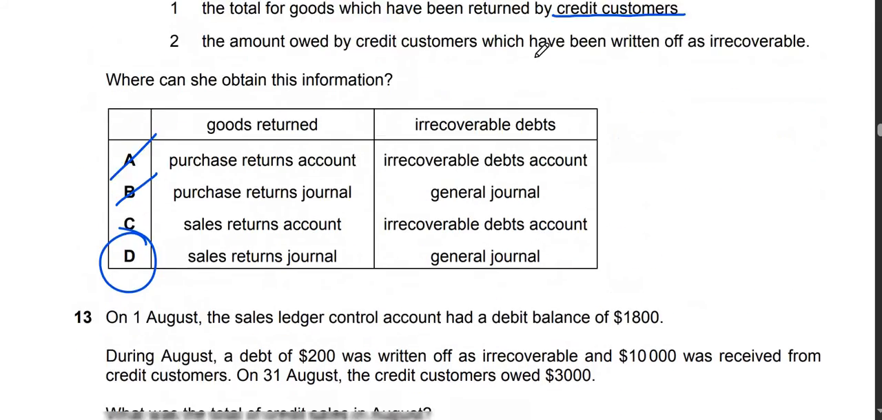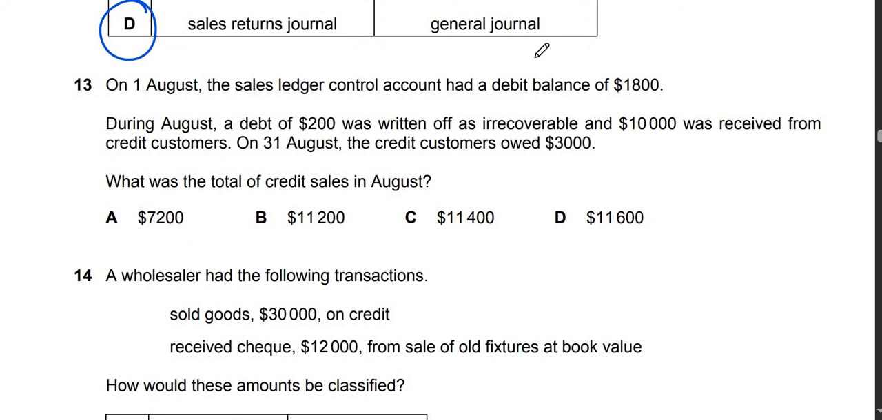Okay. Question number 13 now, guys. It says on 1st August, the sales ledger control account had a debit balance of $1,800. During August, the debt of $200 was written off as irrecoverable and $10,000 was received from credit customers. On 31st August, the credit customers owed $3,000. What was the total of credit sales in August?